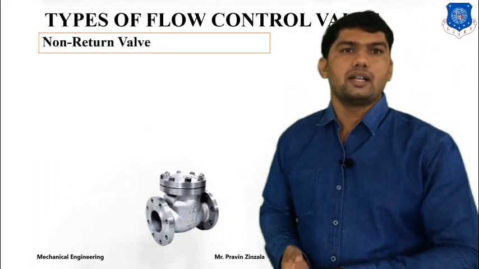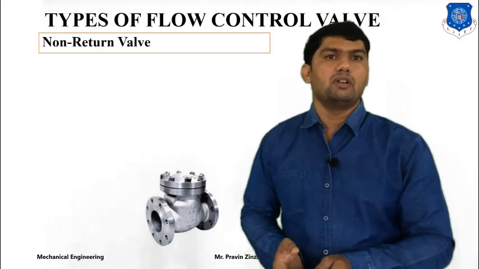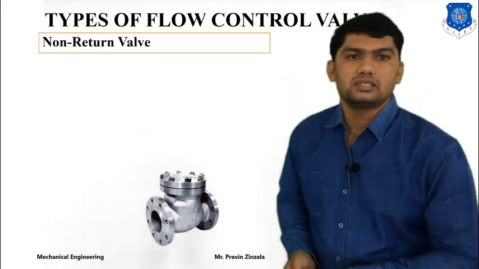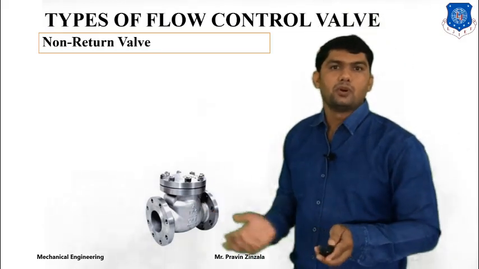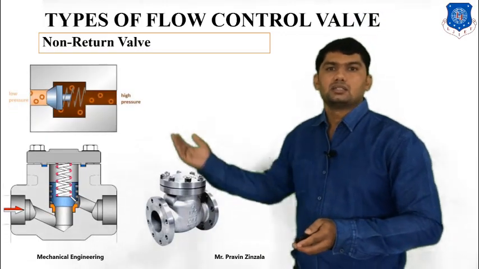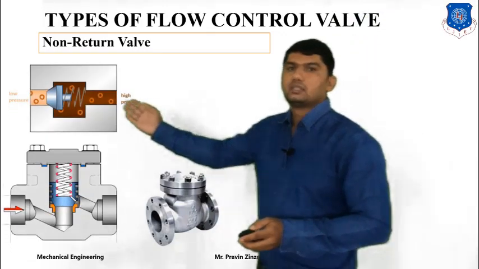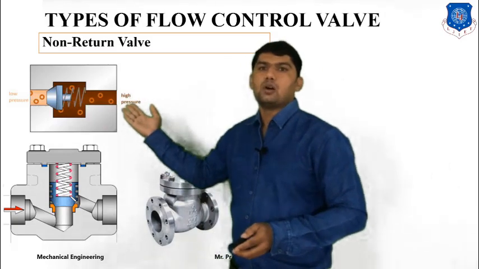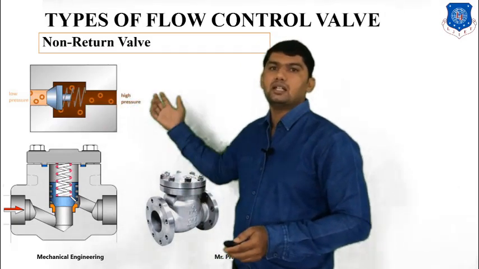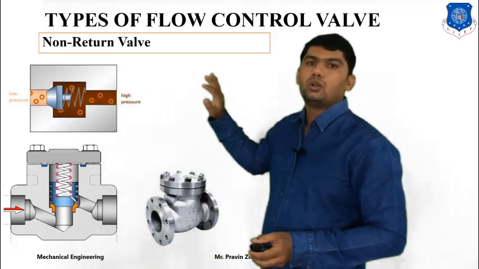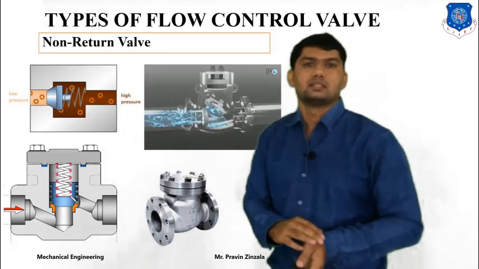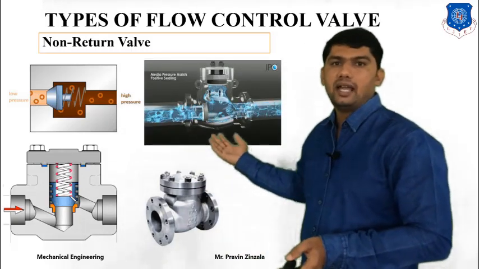Next is non-return valve, which is one type of check valve used for the supply of hydraulic fluid only in one direction. This is the check valve mechanism, this is the inlet, and this is the outlet. Whenever we supply the inlet, fluid will go to outlet, but it is not allowed in reverse direction. Same as in this animation.